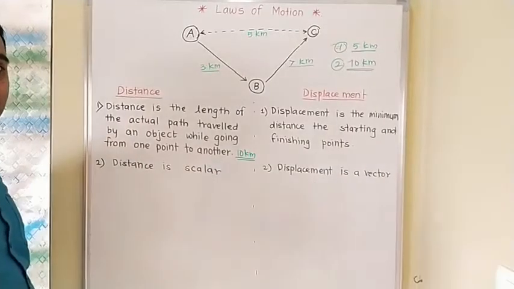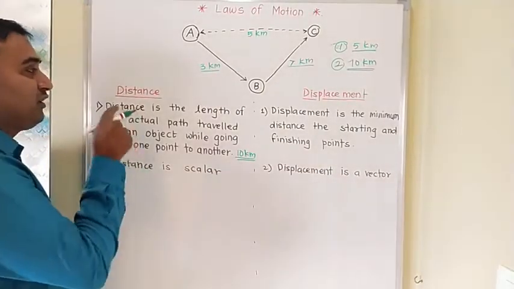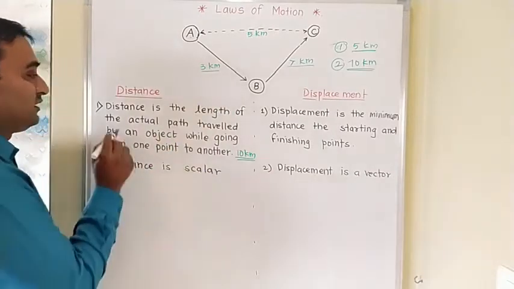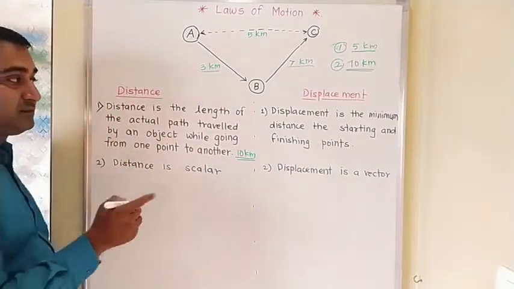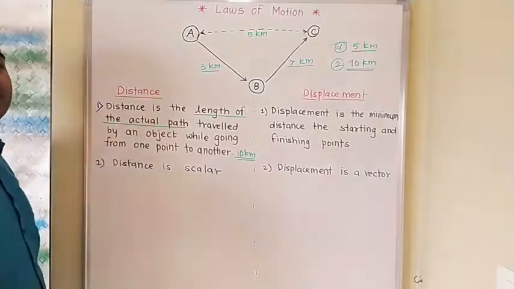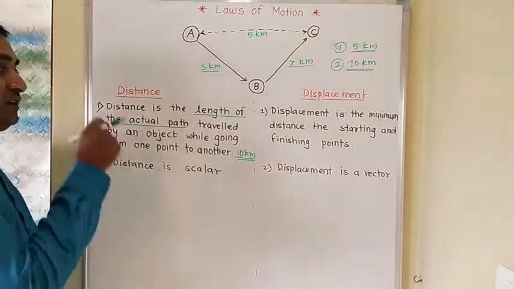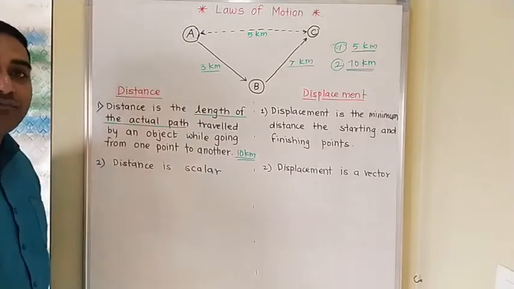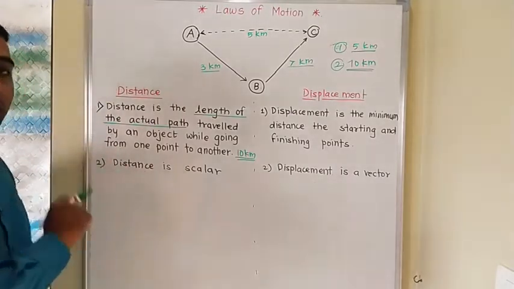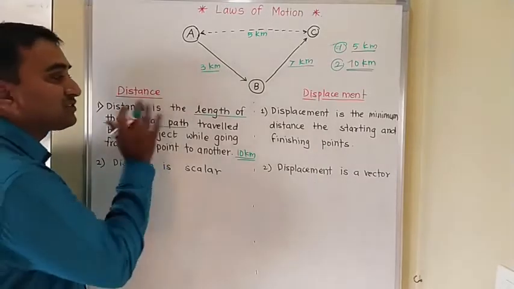Why? Because as per the definition of distance, that person has actually traveled like this. Distance is the length of an actual path, that is very important here. Distance is the length of an actual path traveled by an object while going from one point to another point. So this is the distance.